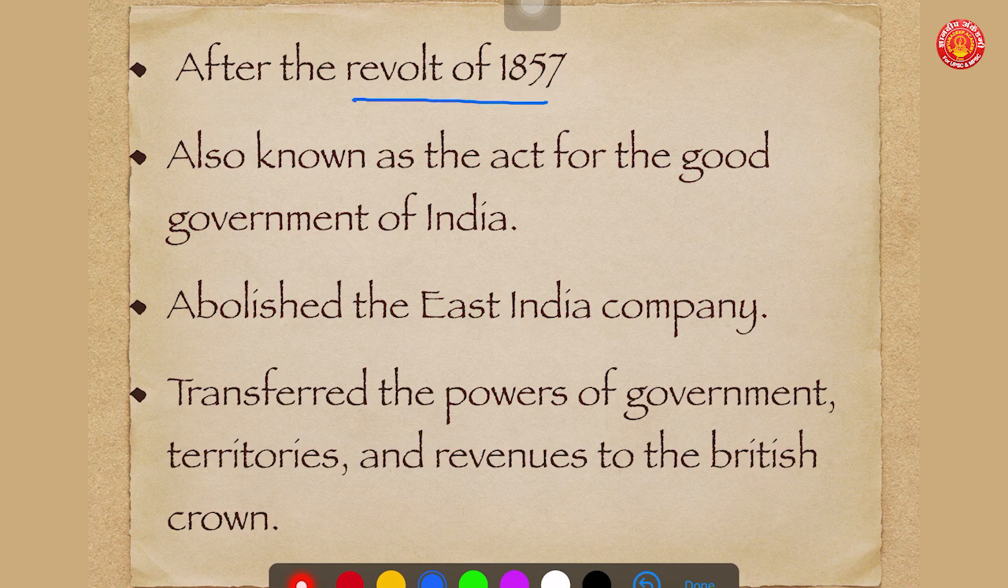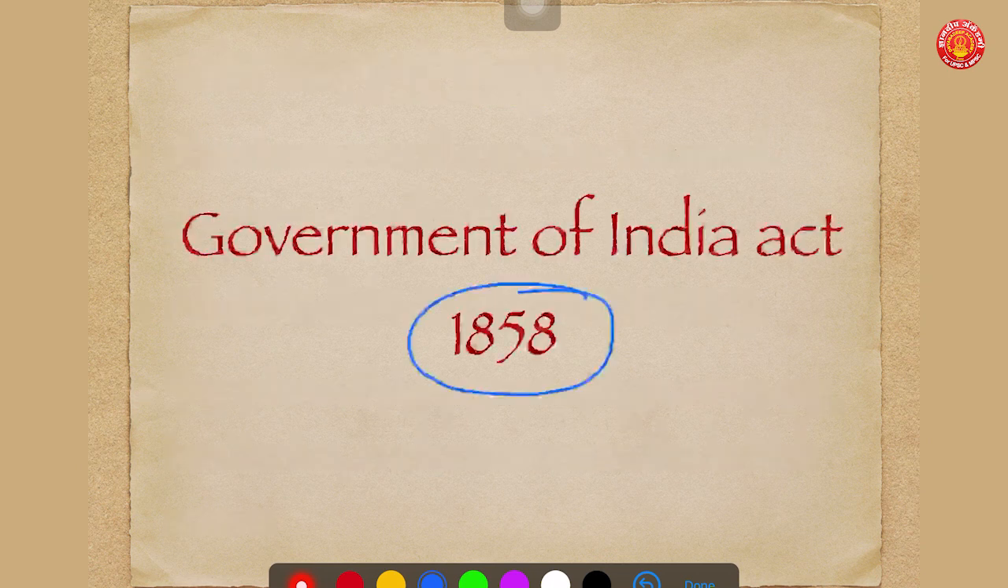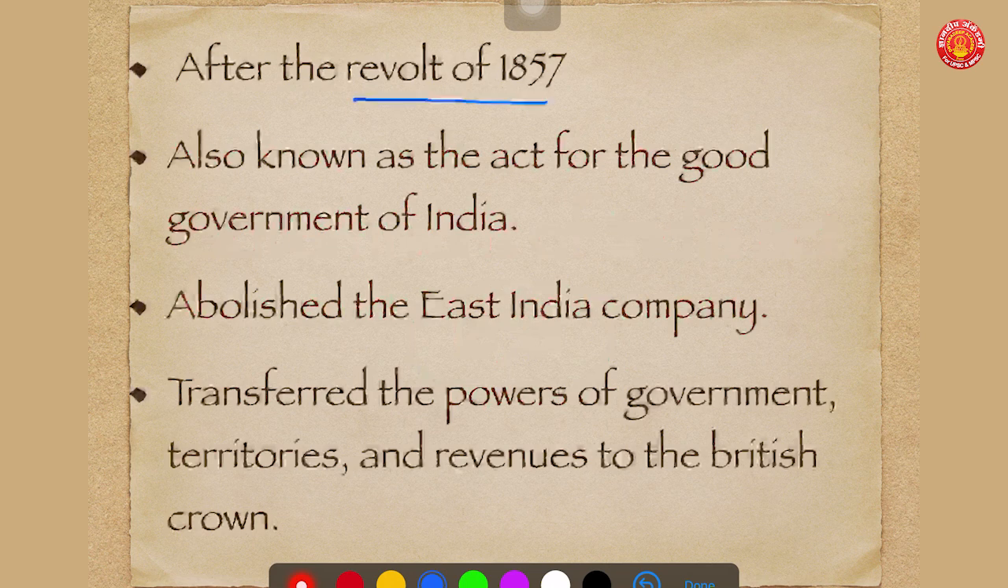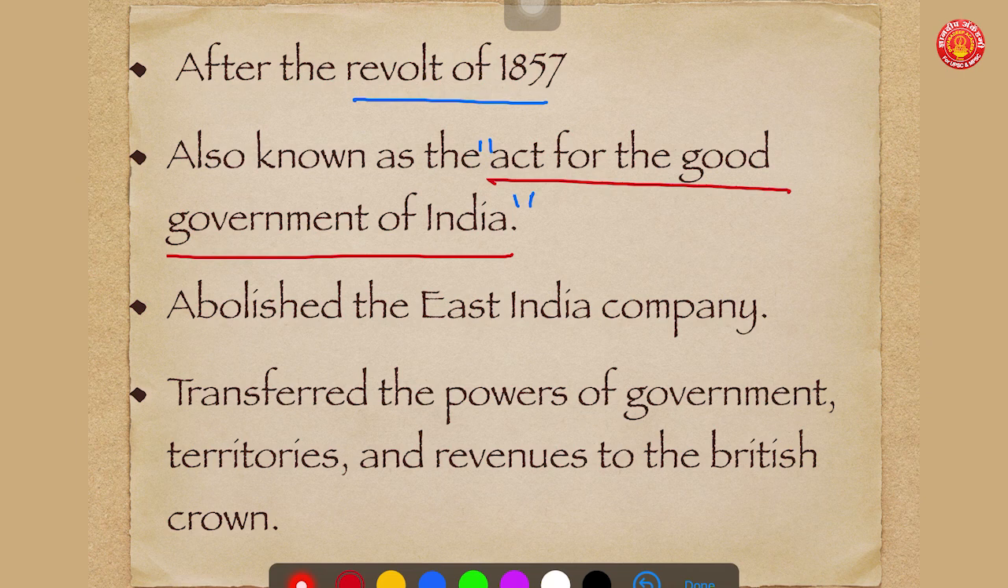But this act tried to change everything for India after the revolution. This act is also known as the Act for the Good Government of India. What it did: the first important thing, this act abolished the East India Company, which started as a territorial power and helped the British government to have hold over the entire British possessions in India.